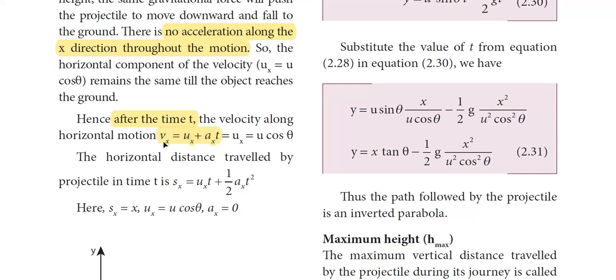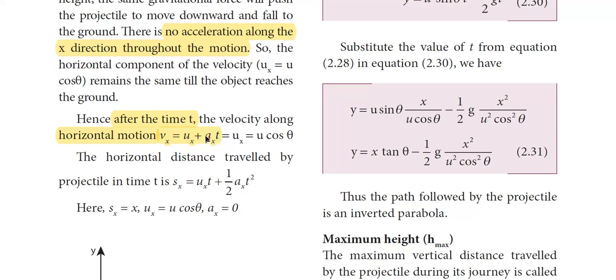We know the equations of motion for constantly accelerated motion as v equal to u plus at, s is equal to ut plus half at square, and v square is equal to u square plus 2as. These basic equations are used here to calculate or to find the path of a projectile. So first, after a time t, we'll consider the x-axis or simply the horizontal motion. The velocity along the horizontal direction is given as vx. We have this equation v is equal to u plus at. So when it comes to the x direction, we use the suffix x here. So vx is equal to ux plus ax into t.